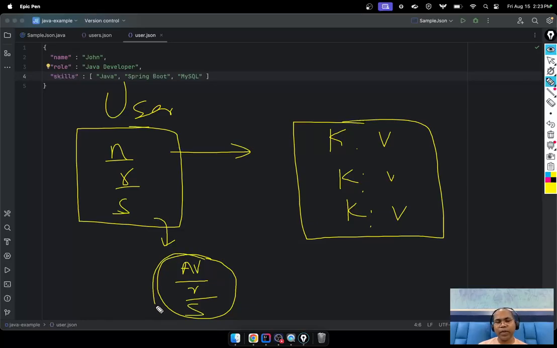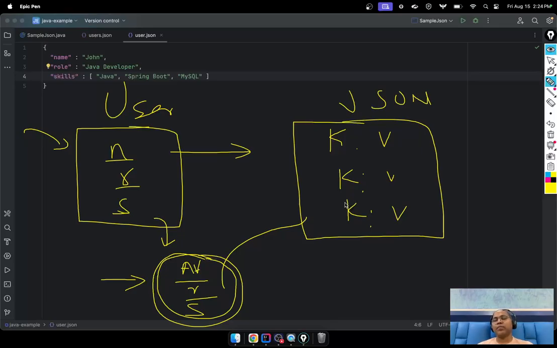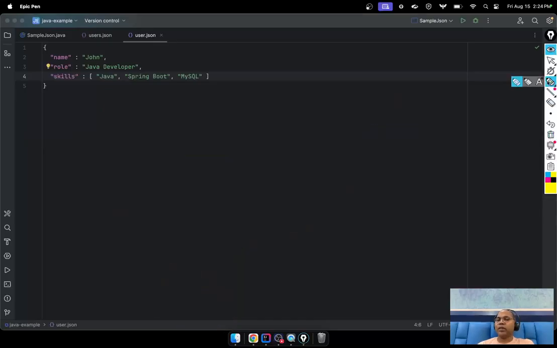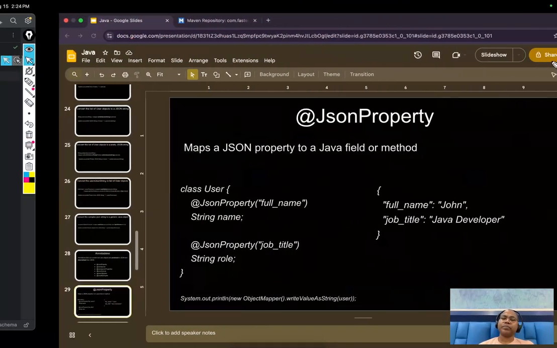So this actual object is going to map to the key here, and this is the value, key and value, key and value. So this is the format, and this is the actual instance. So always the state of an object is converted to JSON. And while controlling multiple permutations and combinations, as a Java programmer or JSON developer, you can do that.